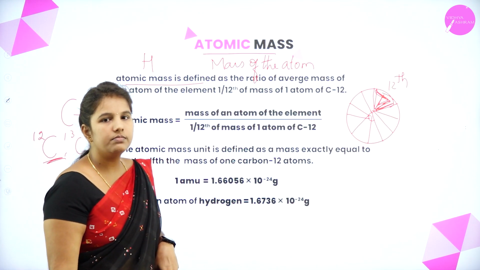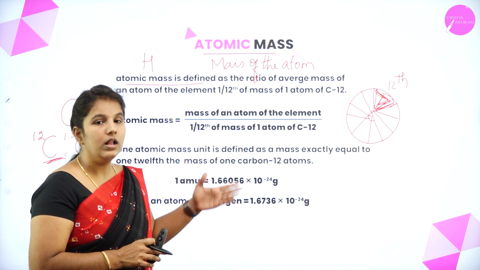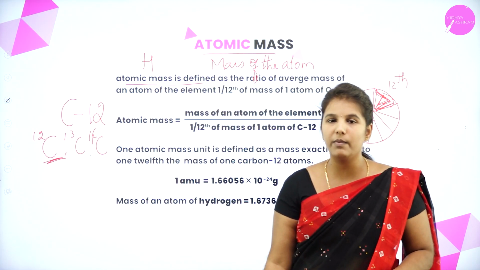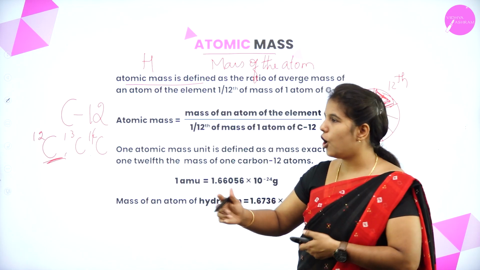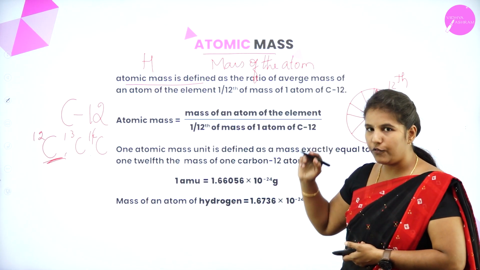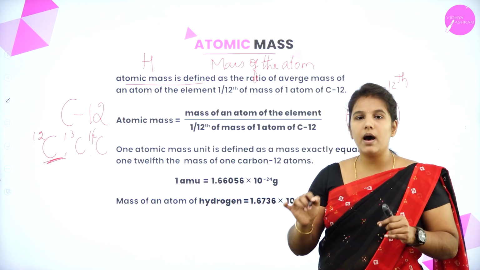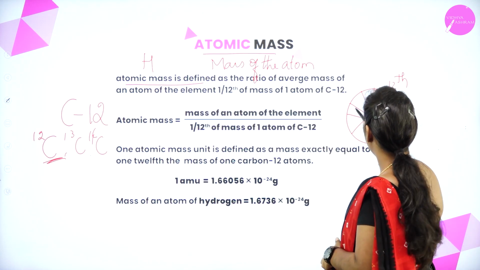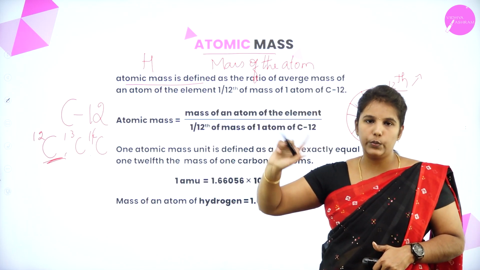Its mass is known. So by taking this standard, they found the atomic masses of the other elements: the ratio of the mass of an atom of an element divided by 1/12 of the mass of one atom of carbon 12.